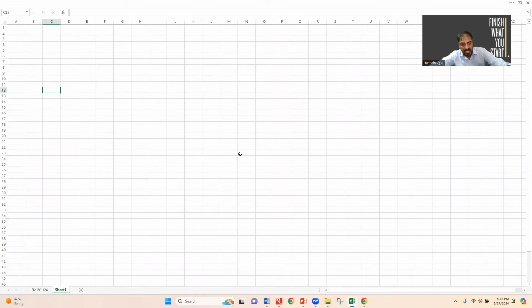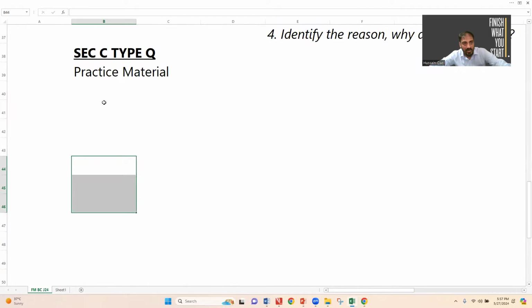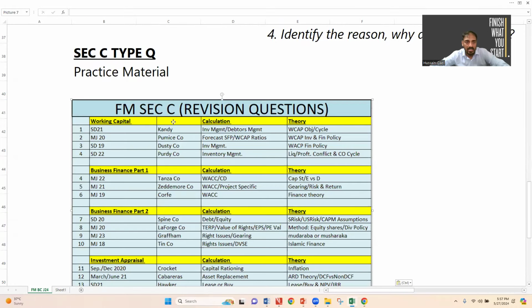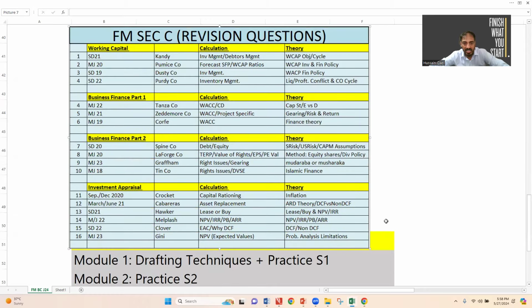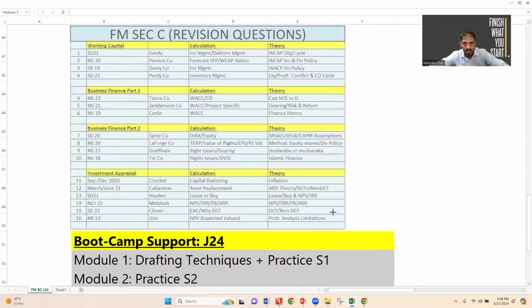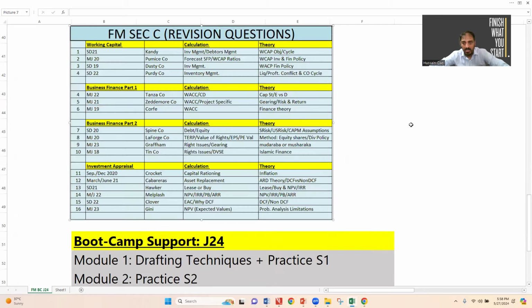I strongly suggest that for the next 12 days, you emphasize these practice questions of section C. These 16 questions are the key questions for section C.